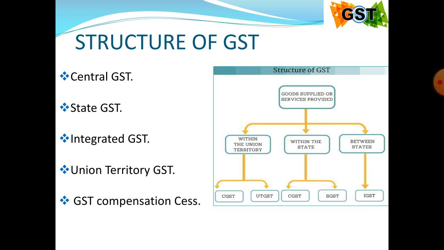Then next one will be concerned with the UTGST or Union Territory GST. It is equivalent to the provisions of SGST or State Goods and Service Tax, as it will be applied on intrastate supplies made within the Union Territories in the form of goods, services, or both. It will be applicable in the case of Indian Union Territories, namely Chandigarh, Daman Diu, Lakshadweep, Andaman Nicobar Islands, Dadra Nagar Haveli.